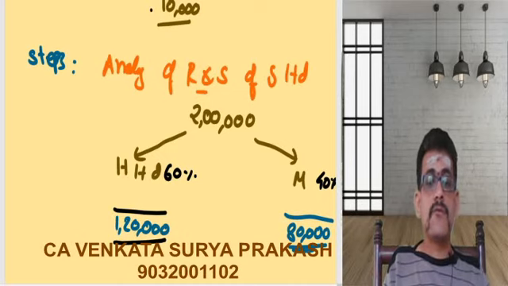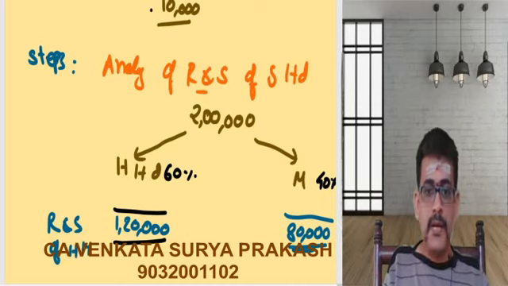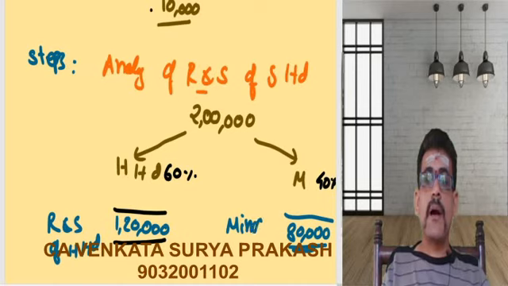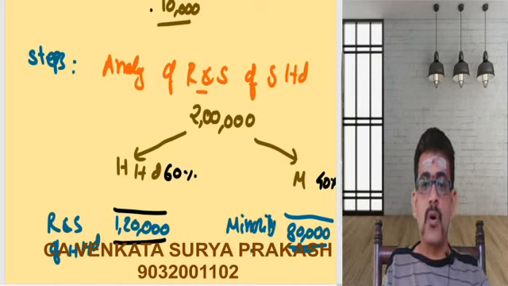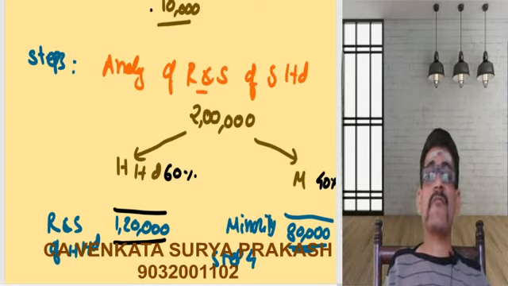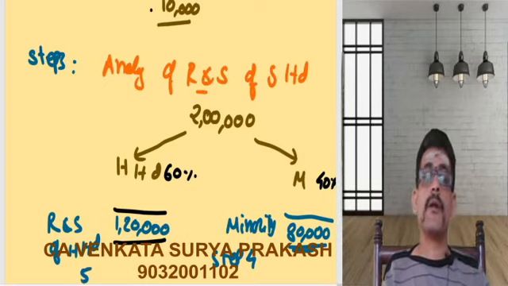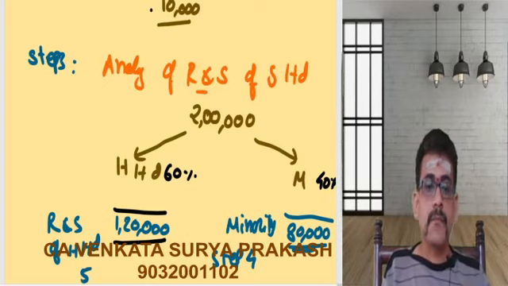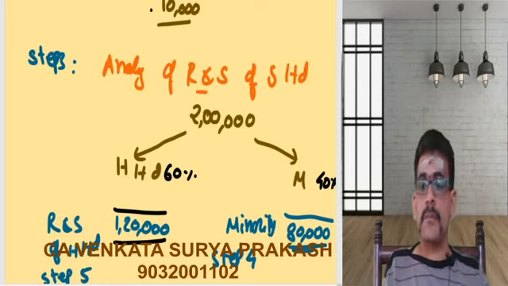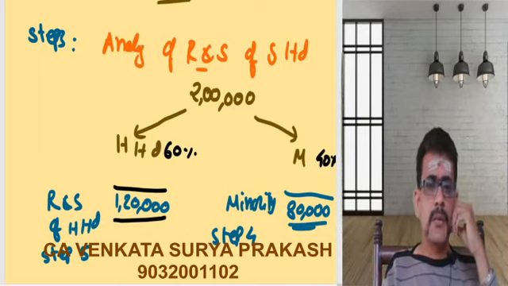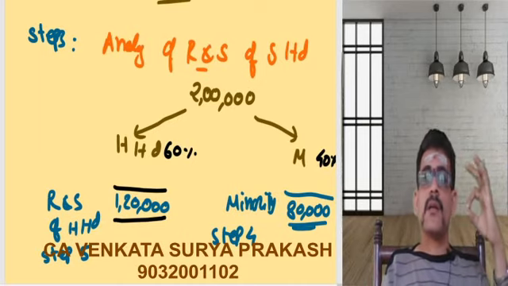So what will happen? This will go to the reserves and surplus of H Limited, which is your last step, and this will go to the minority interest, which is our step number 4. This will go to step number 4, and this will go to step number 5, which is your last step. In this example, as I have only total reserves and surplus, I considered this entire thing as step number 3.